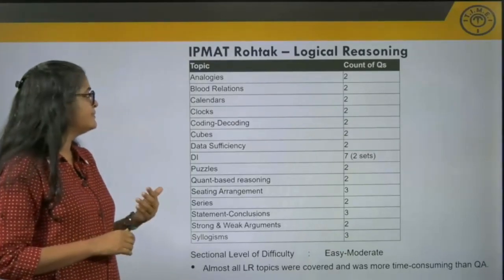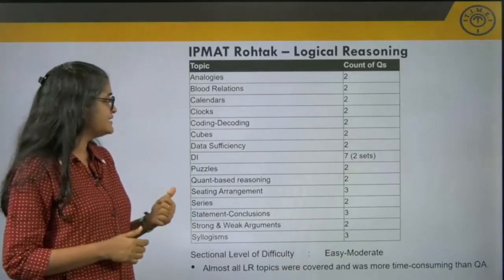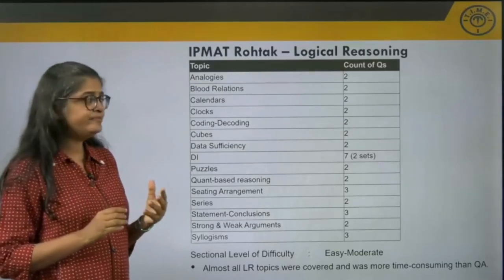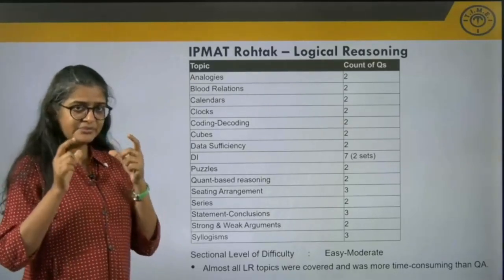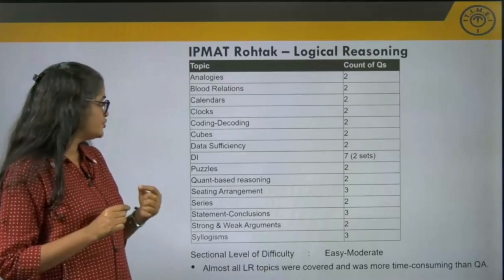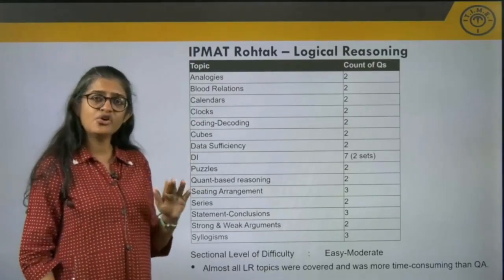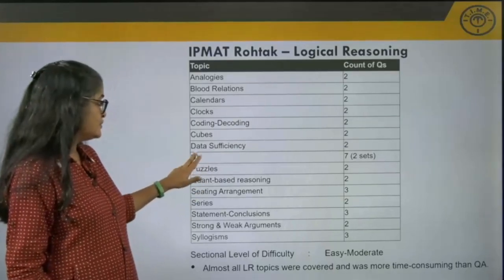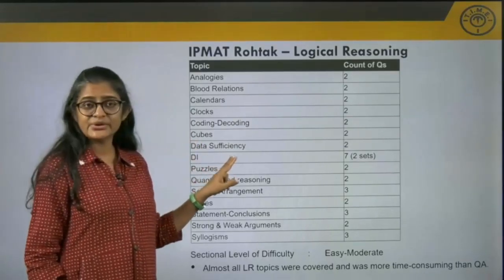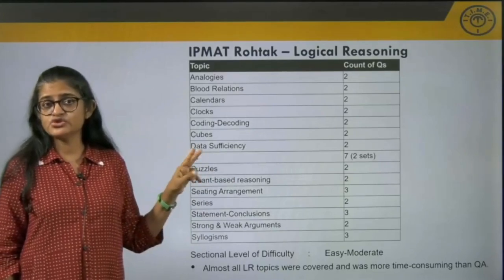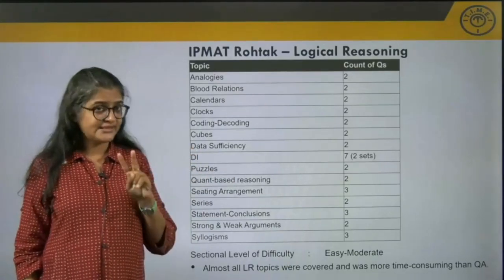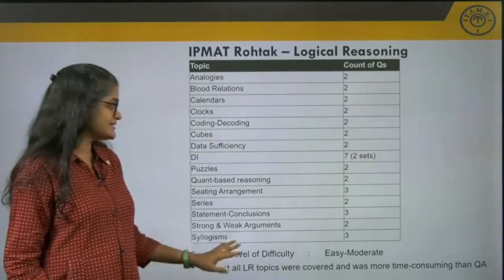Then blood relations, calendars, clocks, coding, decoding, that is basically codes, cubes, data sufficiency. So there were 2 questions each on all these topics. There were 2 DI sets, data interpretation sets, with a total of 7 questions. So there were 7 DI questions.